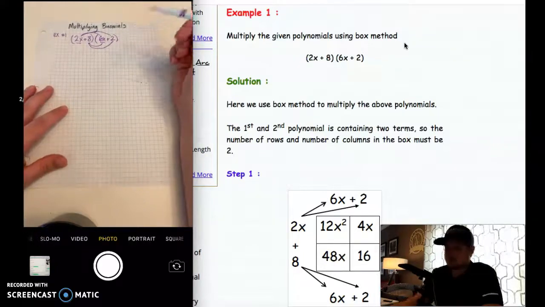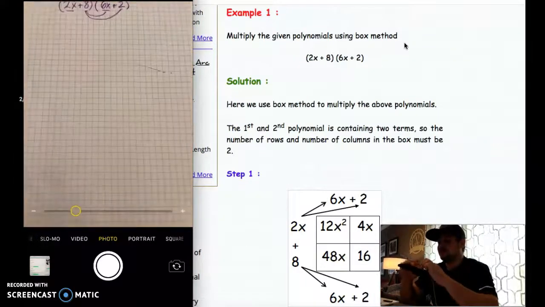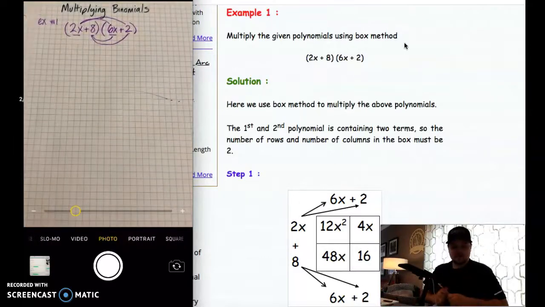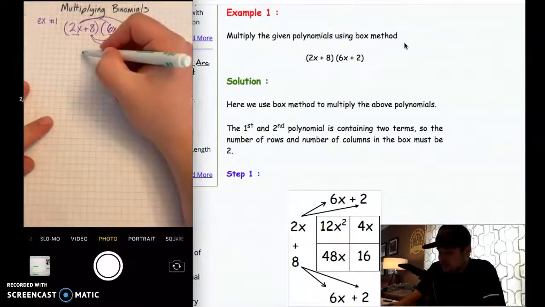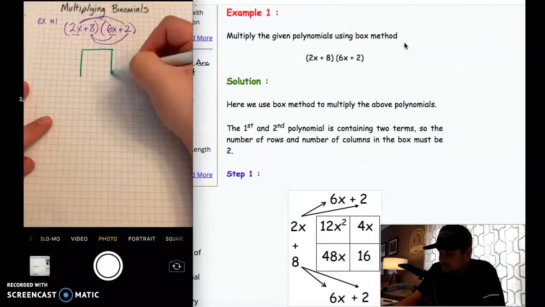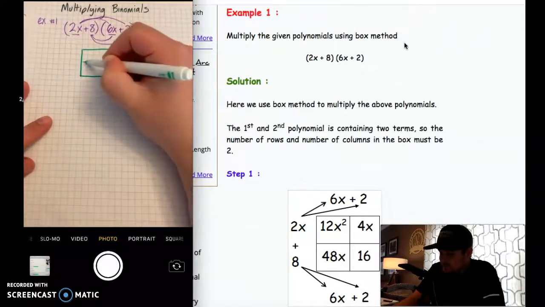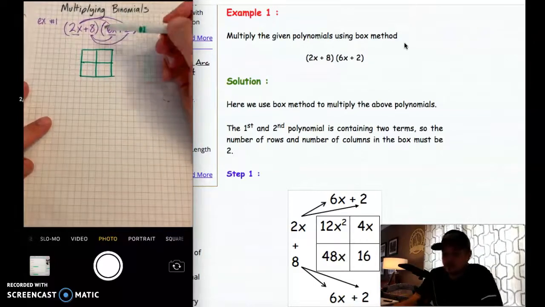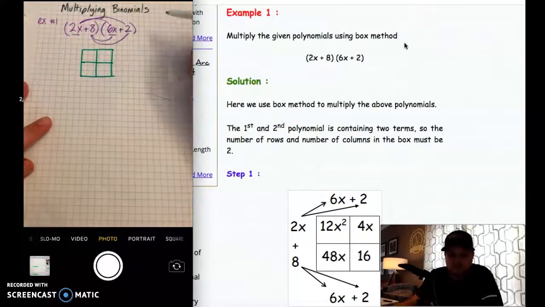Now the way that we like to set that up, and the way that I think you guys got really good at before we left, was to do the box method. The box method is similar to a Punnett square, like you guys use in biology, which looks something like this. You'll notice that our box, our square, has 1, 2, 3, 4 pieces, and that's because we're going to be doing 4 multiplications.